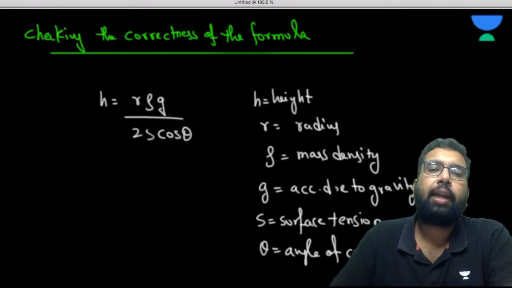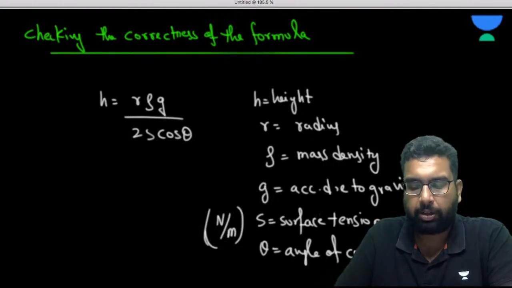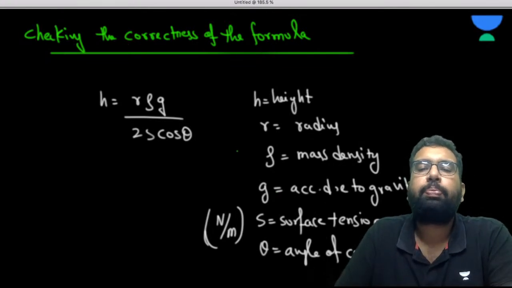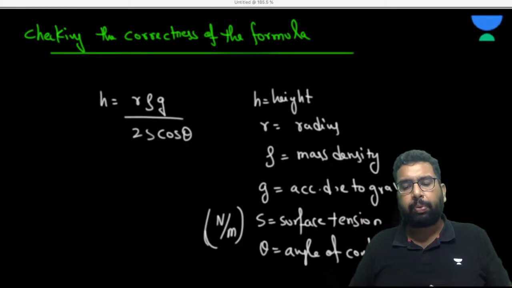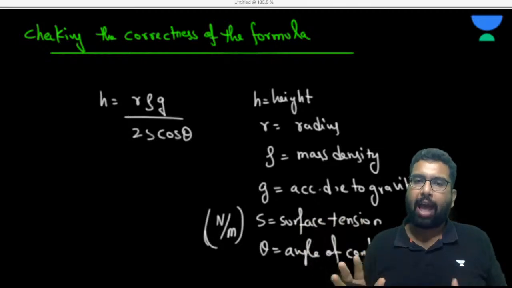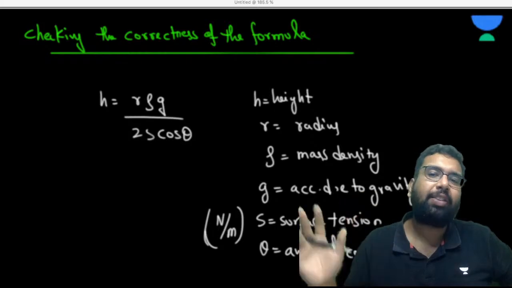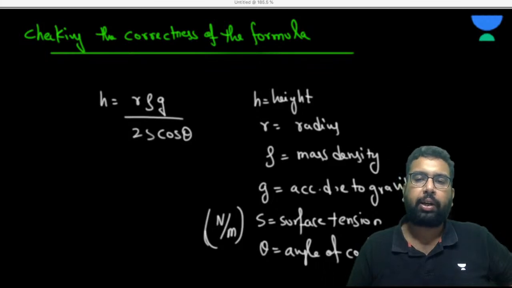Surface tension, I said, is force per unit length. So Newton per meter, no? This is the unit. Now you have to get the dimension. Force per unit length, my dear. Density is mass per unit volume, so kg per cubic meter here. I admit that if you are starting your preparation, there's nothing to worry about. When we see the fluid side, we are going to have all these physical quantities. This is the first chapter and it uses the formulas of each and every chapter. From 12th physics also you can find the dimension of many quantities.